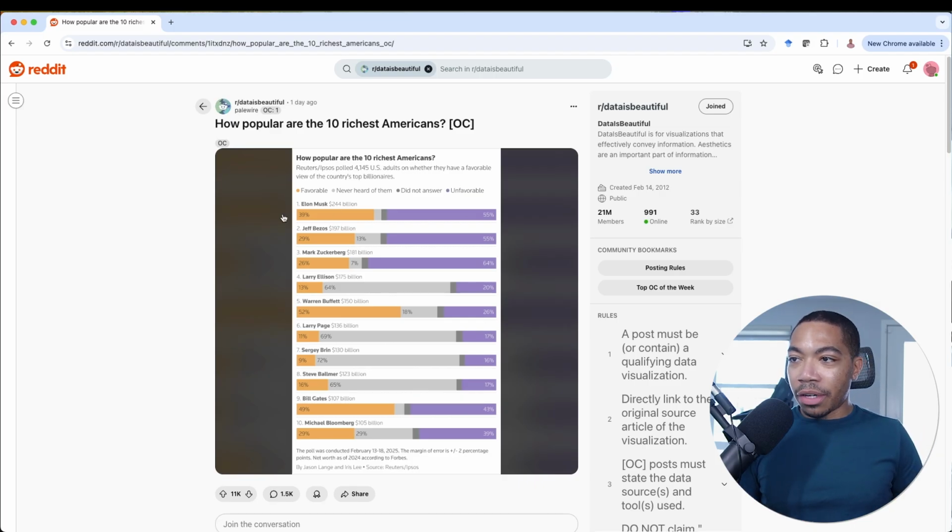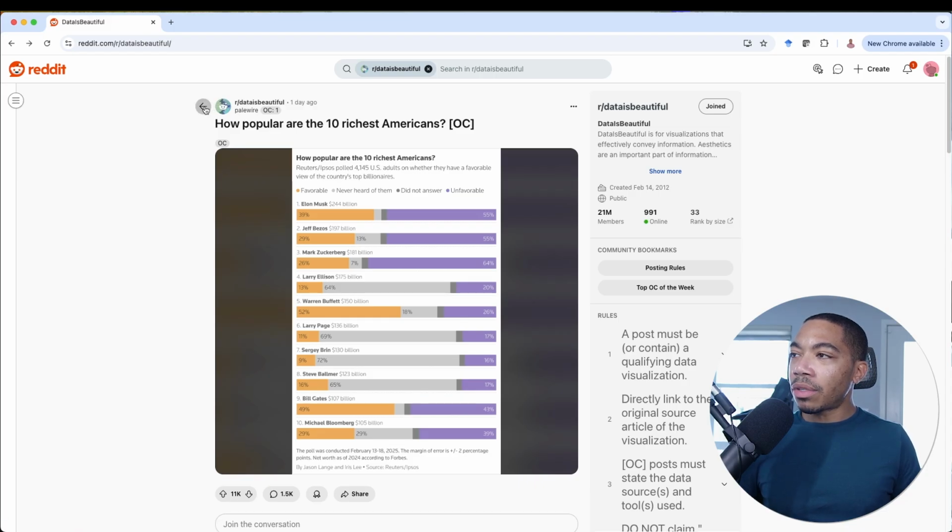These folks also have a very small unfavorable rating, whereas Elon Musk and Jeff Bezos have a sizable unfavorable, but they're largely polarizing figures. So maybe that's not too surprising, but you can see here, this is a really interesting plot. It's a really clear story. A couple of things I'm seeing is that the values sum to 100. This is from a Reuters Ipsos poll of over 4,000 US adults. So really interesting there. This might be the type of plot we want to make.